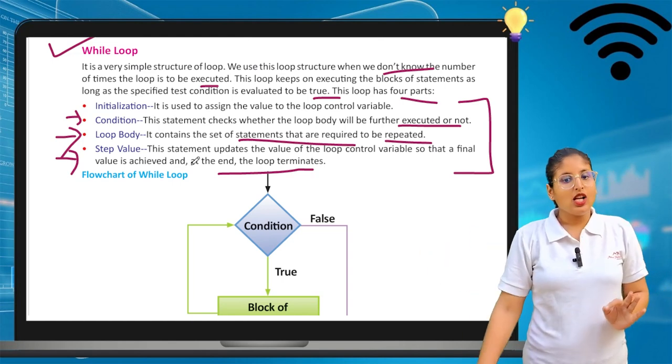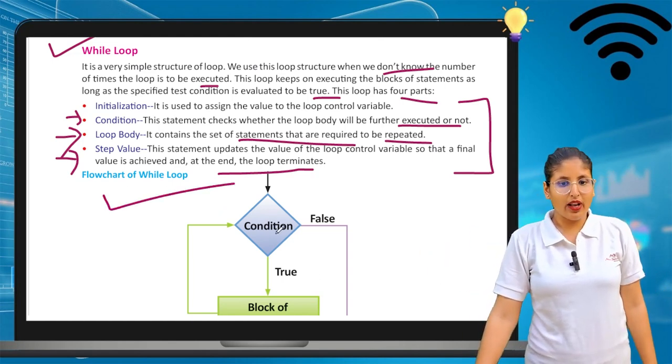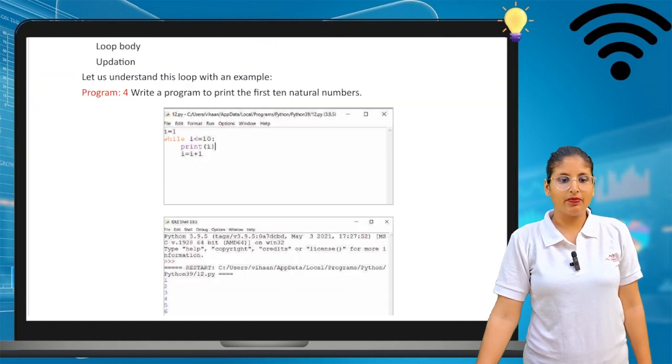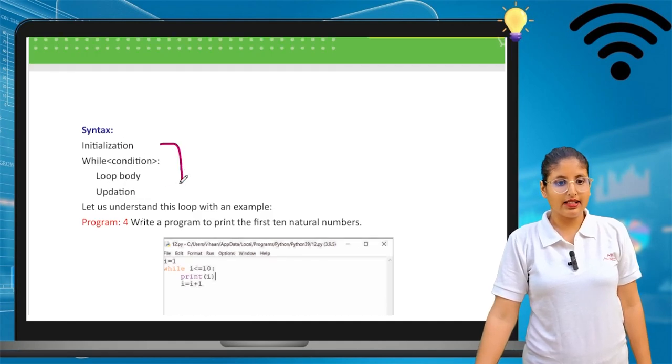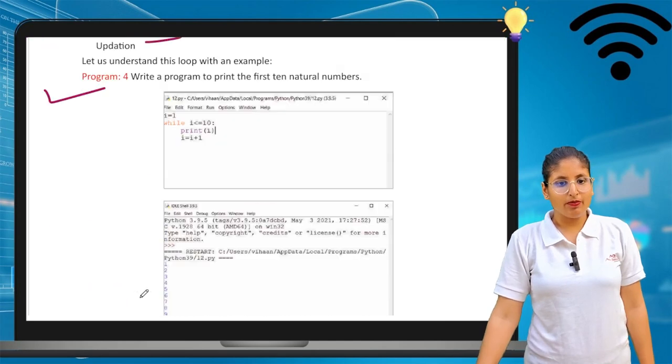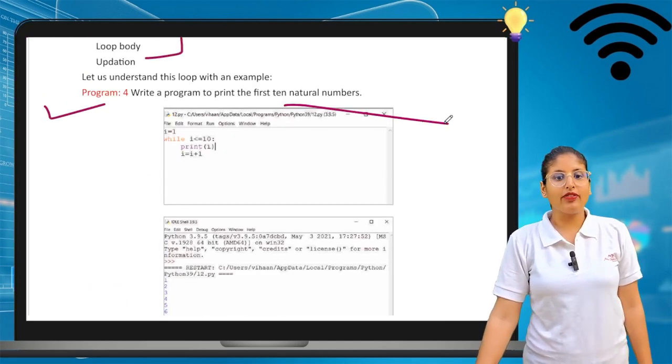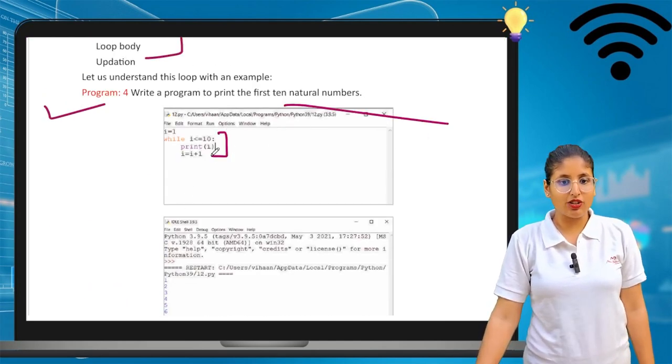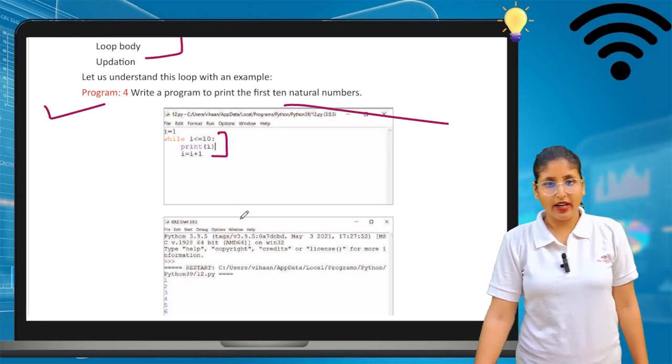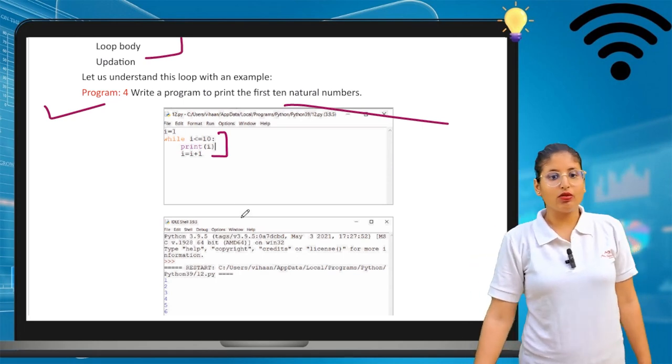This is the flow chart of the while loop. The condition is there. If it is true, then the body works, and if it is false, it exits the loop. Now this is the syntax, and this is the body we have to use. Let's see program number 4. Write a program to print 10 natural even numbers.